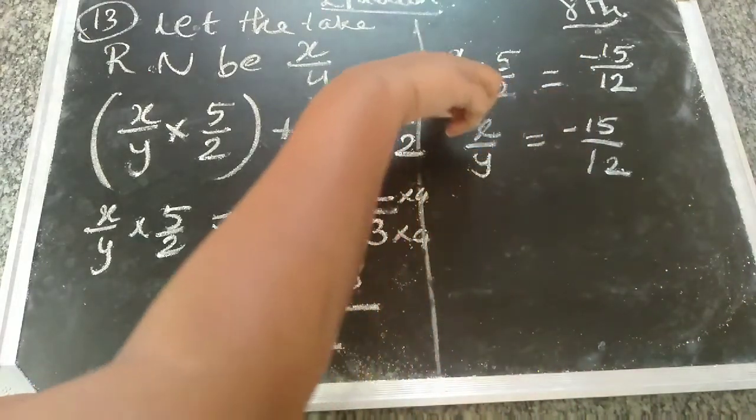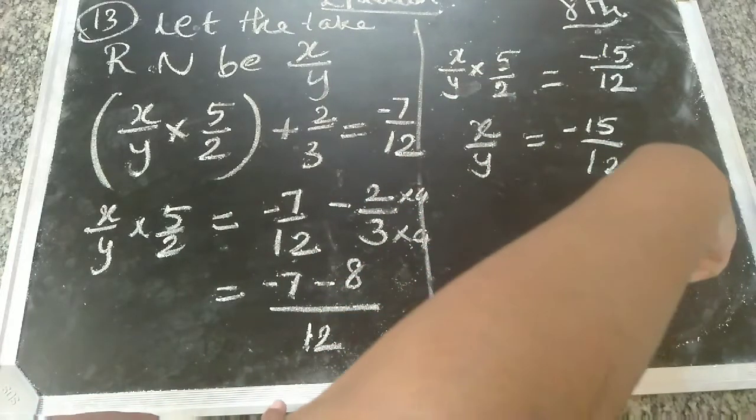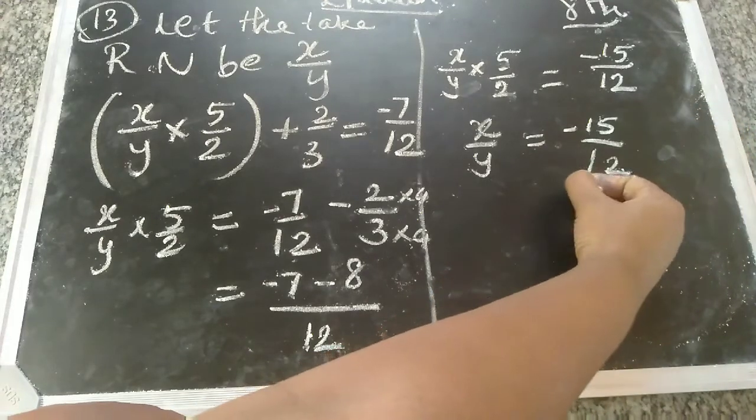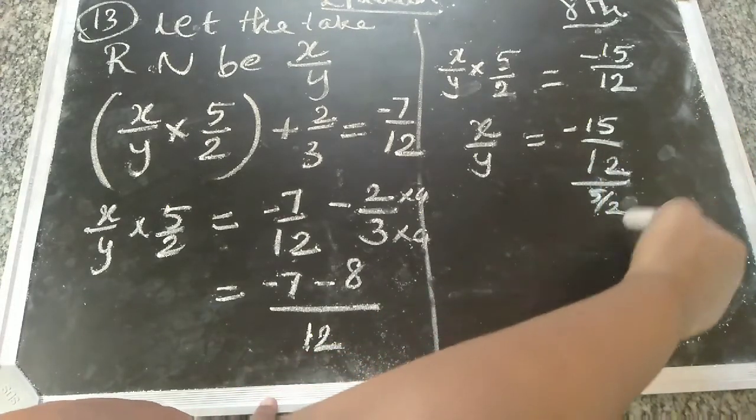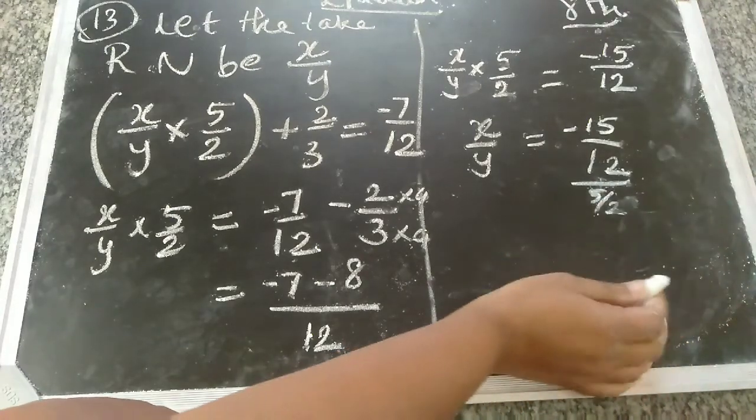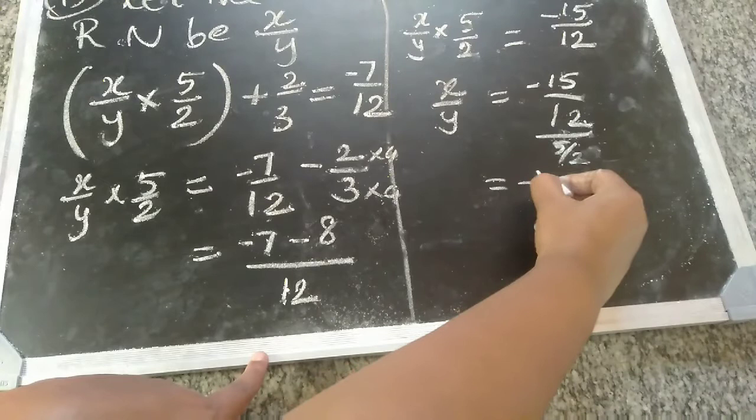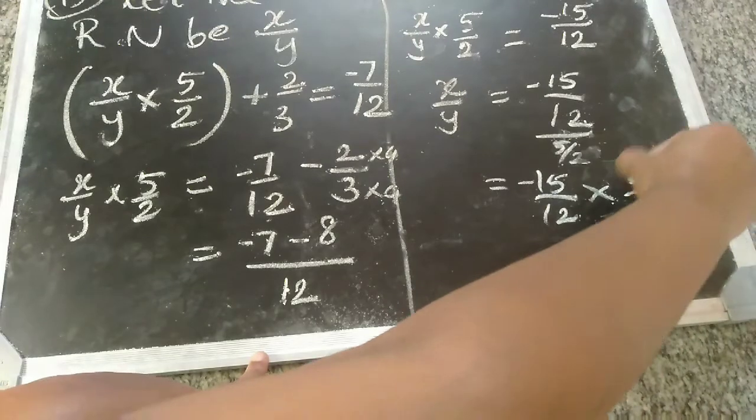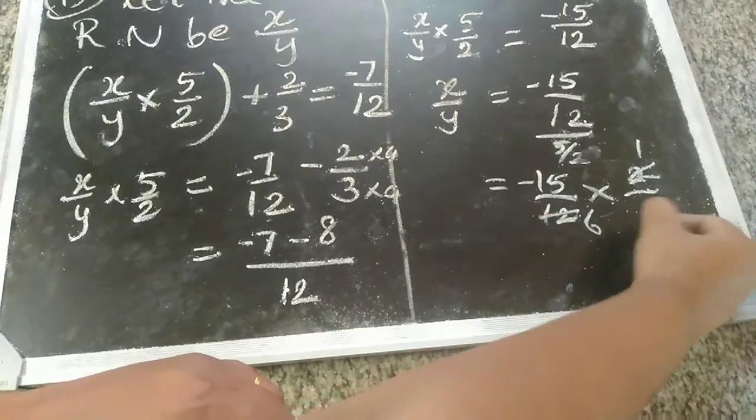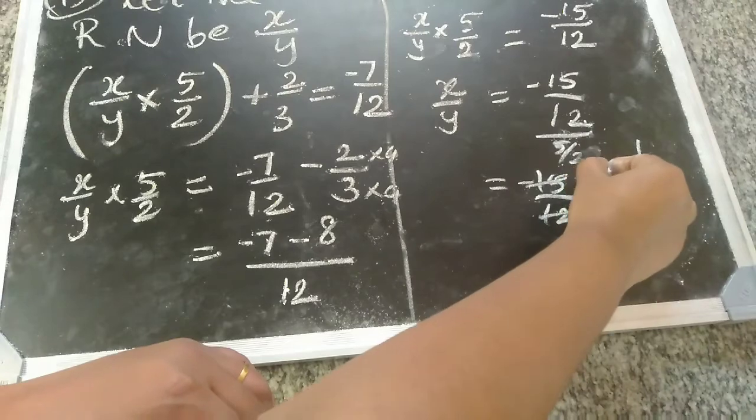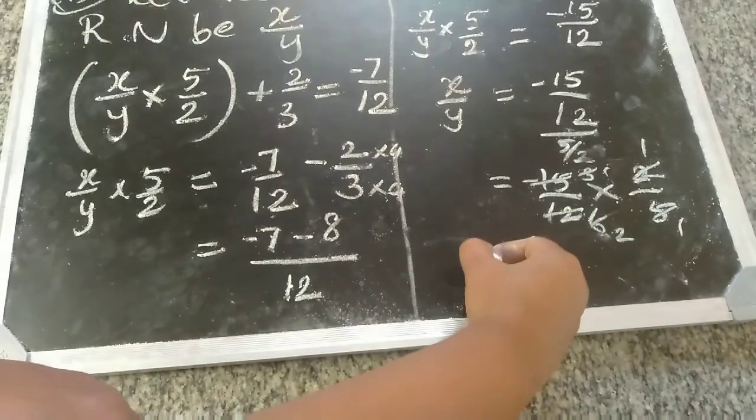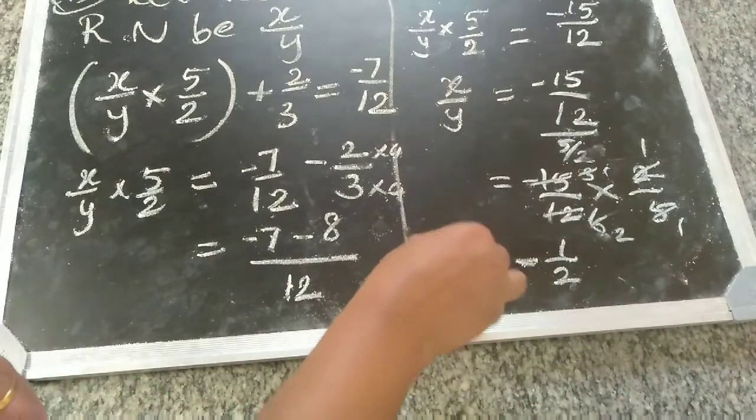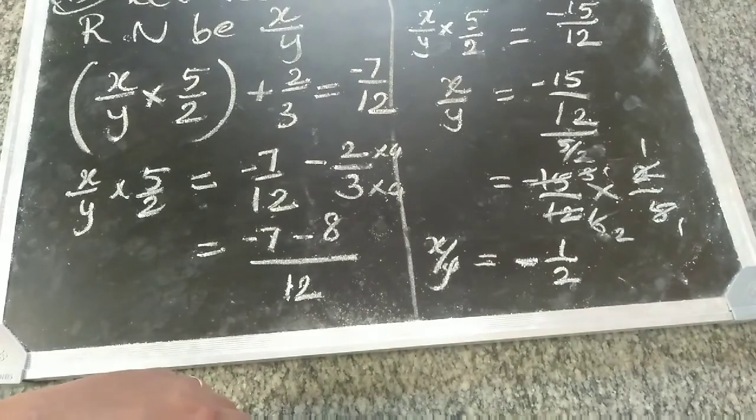Here 5 by 2 is multiplication, so this side it becomes division. Division means it becomes multiplication by the reciprocal. Fraction divided by fraction means multiplied by the reciprocal. So minus 15 by 12 into 2 by 5. Now 1 2 is 2, 6 2s are 12, 1 5 is 5, 3 5s are 15, 1 3 is 3, 2 3s are 6. So the answer will be, minus is there, don't forget, minus 1 by 2.